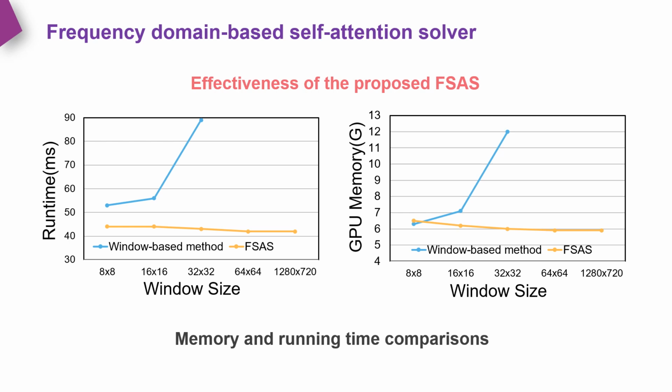We further examine the space and time complexity of the FSAS and the window-based strategy for transformers. The proposed FSAS is used to reduce the computational cost. As shown in the figure, using the proposed FSAS needs a small GPU memory and is much more efficient compared to the window-based strategy. In addition, as the memory of the FSAS is independent of window size, the memory usage of the FSAS does not increase when the window size becomes larger.